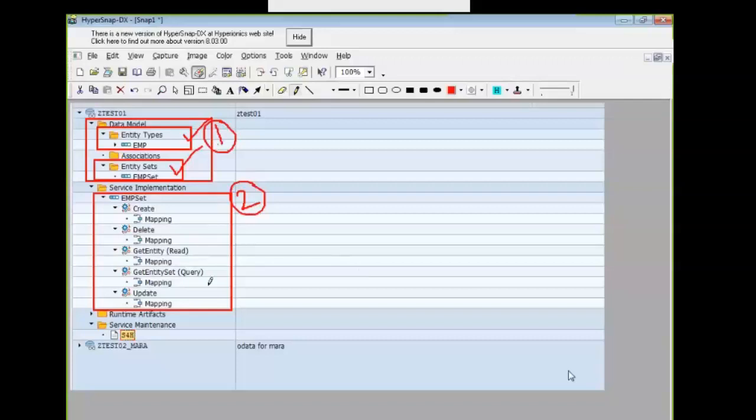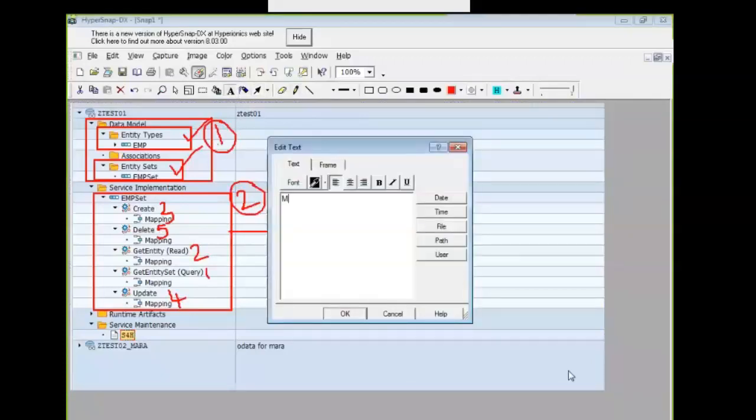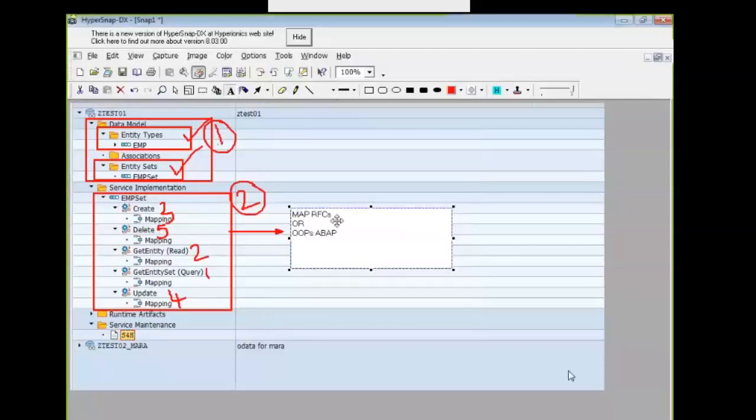In this, again, the order is first we perform the query operation, then the read operation, then move on with the create, update, and delete operations. Here either you can map the RFCs or you can make use of OOPS ABAP coding. There is a workbench provided for all these operations. You can redefine all the methods for that particular operation.